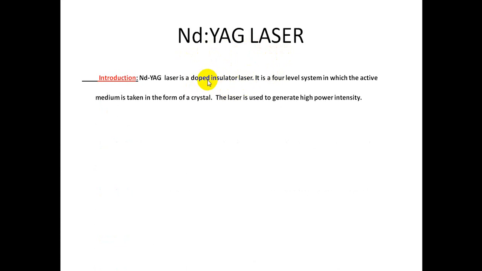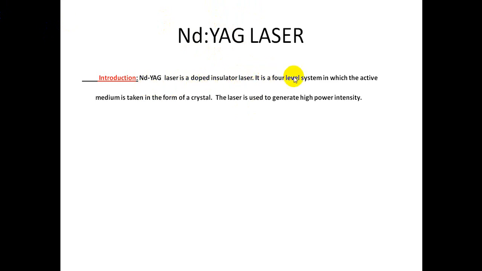Doping means we are adding some impurities to the pure material. Here ND plus 3 are the impurities added to YAG, yttrium aluminium garnet. That's why this laser is called a doped insulator laser.